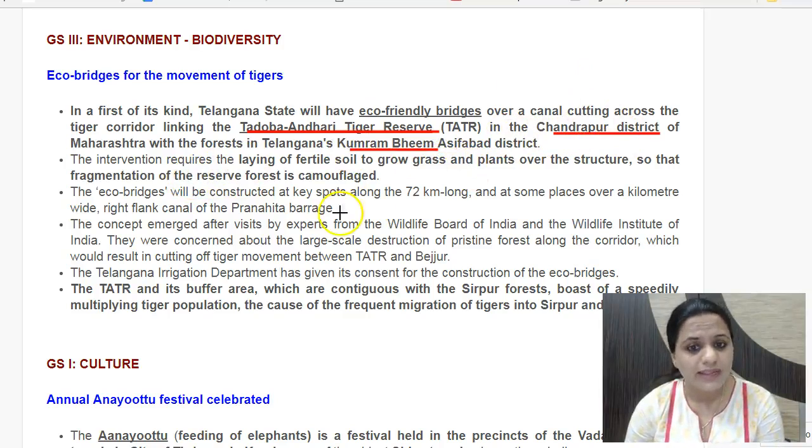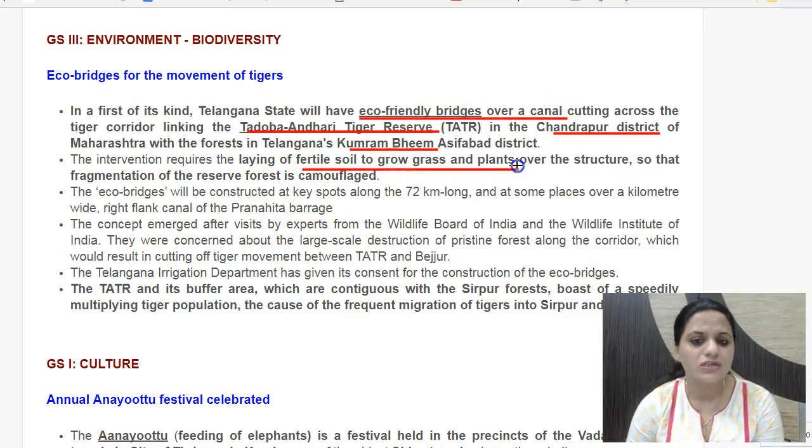But then there is a canal which is flowing over it. So what would be done is that eco-friendly bridges would be constructed over the canal. Means there will be fertile soil laid down here to allow grass and plants to grow over the structure, so that this fragmented forest is actually camouflaged. There are fears of this pristine forest along the corridor also undergoing large-scale destruction.